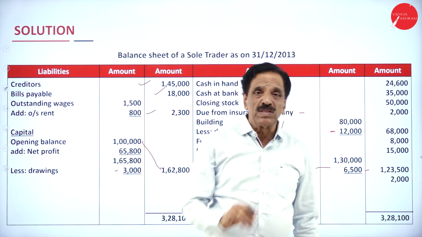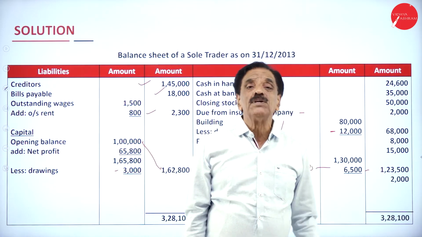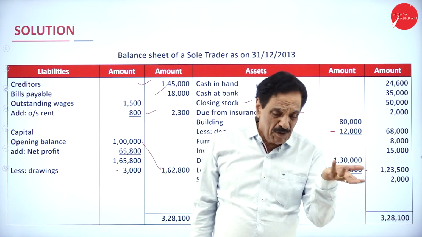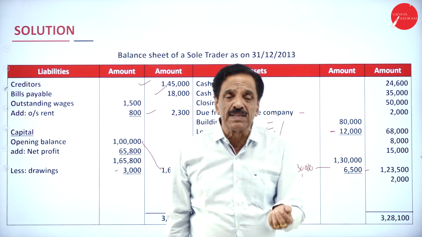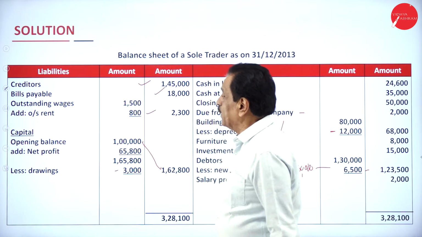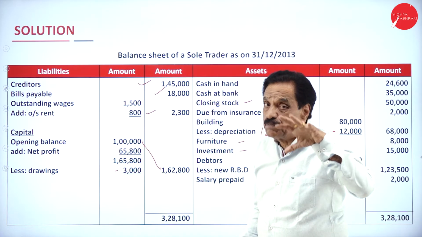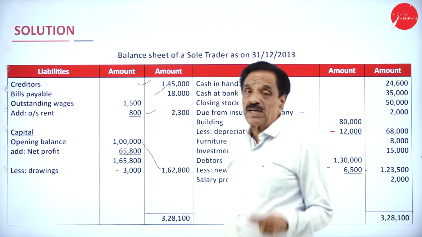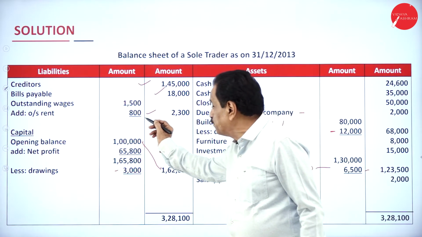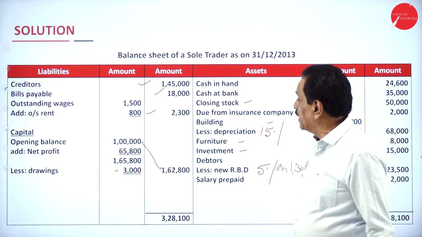Every month you are paying 1,000 rupees for water charge. This month you pay 1,200. How much paid more? 200. Next time you pay 200 less, only 800 you have to pay. That's called prepaid. Here, creditor, the seller, you have to pay. Bills payable you have to pay. Outstanding wages is not yet paid. You have to pay. Outstanding rent for how many months? 2 months is not yet paid. Still outstanding. The firm is liable to the extent of 800.